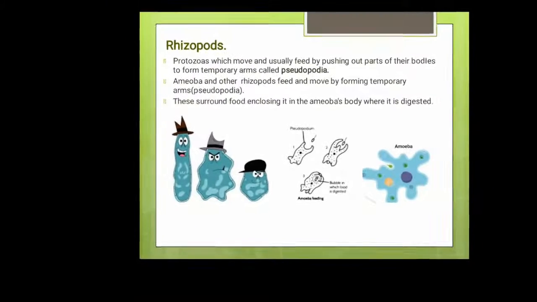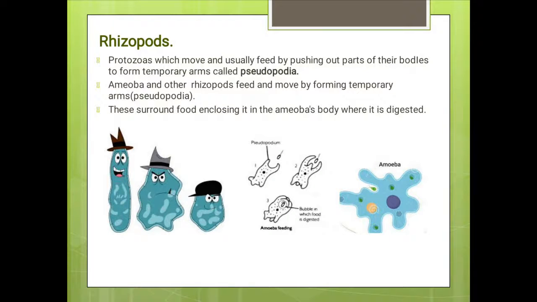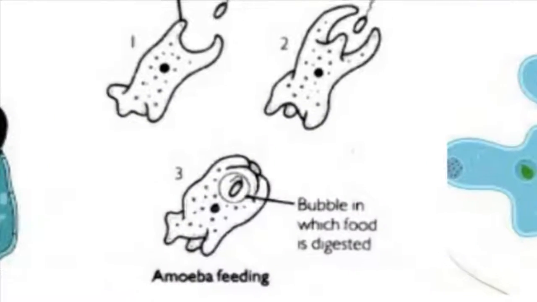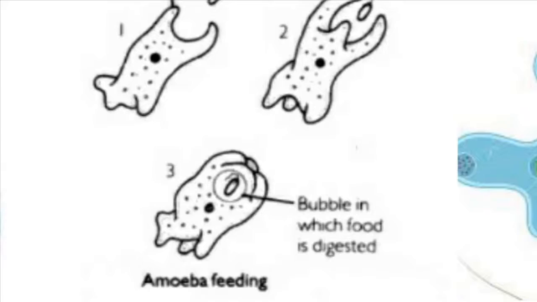Okay, a category of rhizopods is amoeba. If you take a look at the diagram, you would see how the amoeba is feeding itself. Well, amoeba and all the other rhizopods move and feed by forming these temporary arms, which are the pseudopodia. What they do is they surround food, enclosing it in the amoeba's body where it is digested. If you take a look here, you can see this is the part where the food is digested, the bubble part. All right.